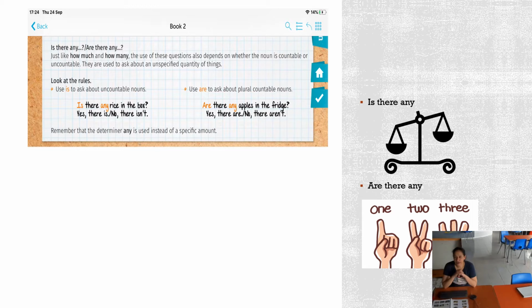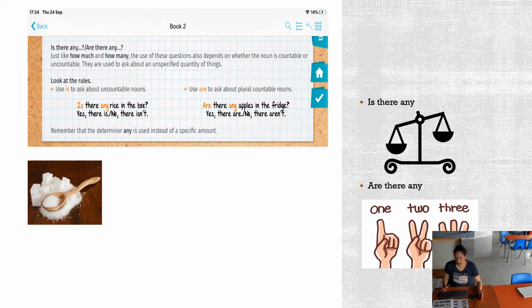So I'm going to use is there any to ask about food when it's a non-count noun or uncountable. That means I cannot count them 1, 2, 3. I have to measure them. 1 cup, 1 glass, 1 spoonful, right? Different measurements. And I'm going to use are there any for plural countable nouns. Countable nouns means I can count them 1, 2, 3. They are plural. Let's look at my examples.